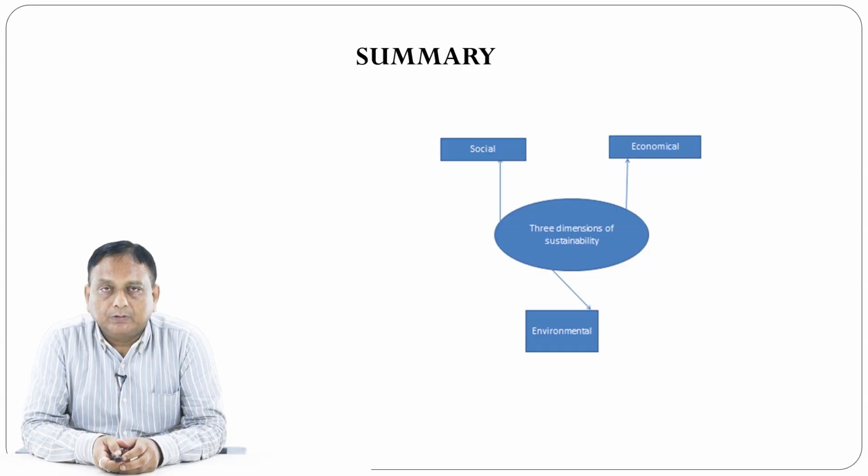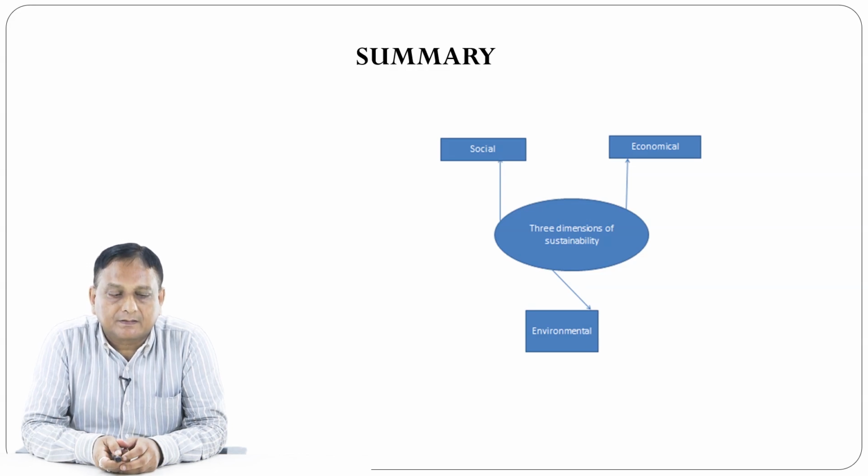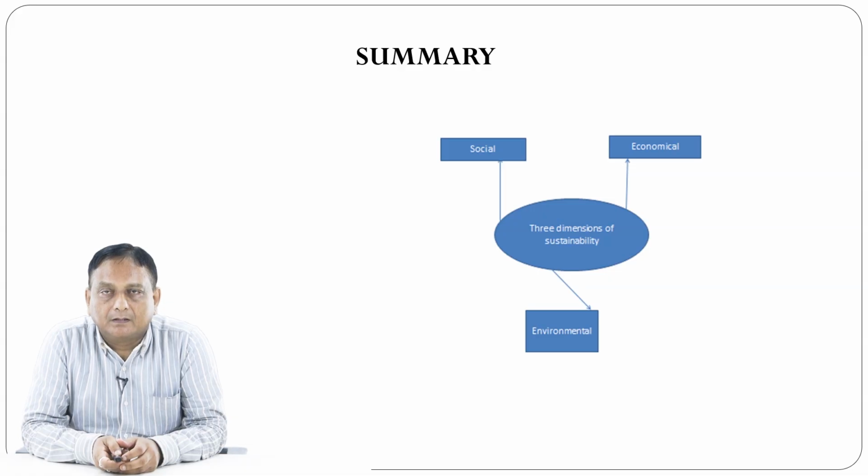So we have seen in this particular lesson that in order to develop a country, the working conditions of the people are very important. We have to create the infrastructure, we have to create decent working conditions in our society. Then only the different aspects or pillars, as we have seen, social, environmental and economic sustainability, can be fulfilled.